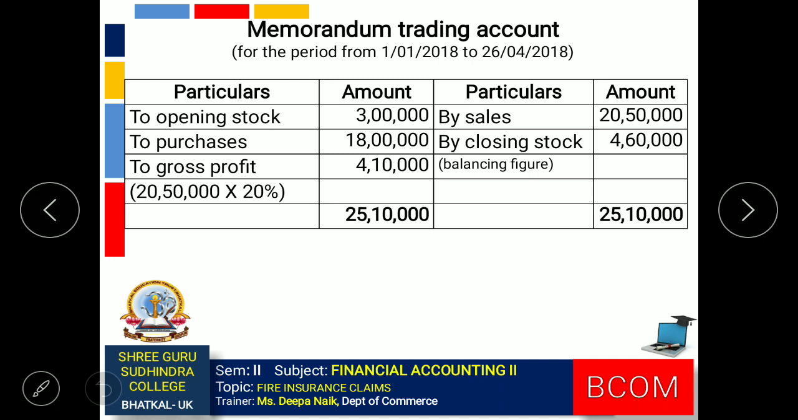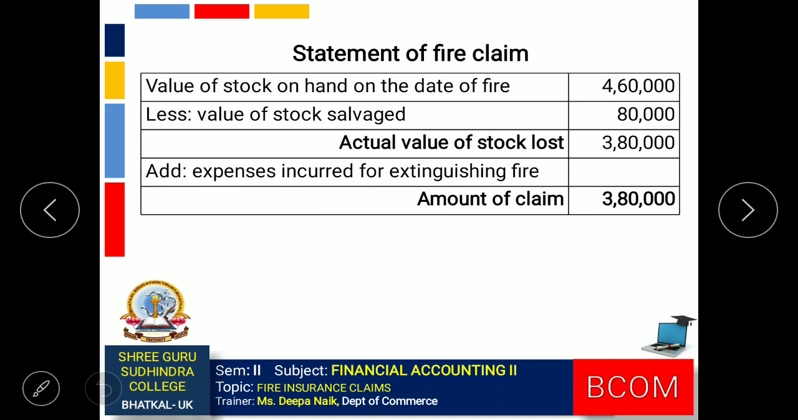The closing stock for the current year will be 4,60,000. This is the value of stock on the date of fire. Using this now we can prepare the statement of fire claim. Stock on the date of fire 4,60,000 minus stock salvaged 80,000. Actual value of stock lost and the amount of claim is 3,80,000.